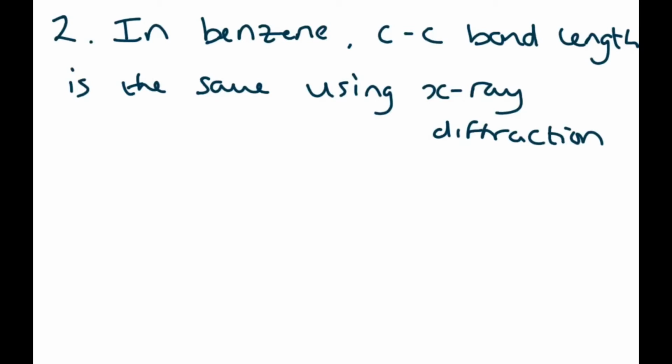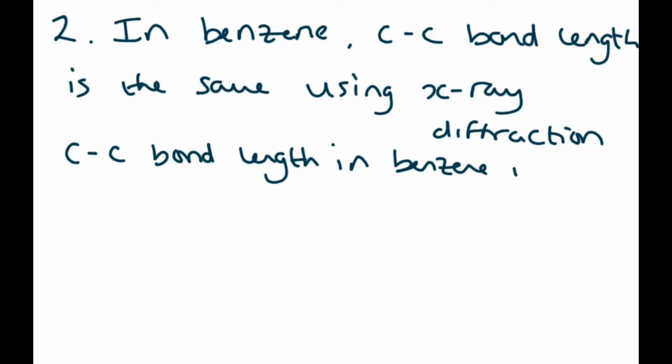Now you don't need to know the figures, but you do need to know that the carbon-carbon bond length in benzene is intermediate between the carbon-carbon double bond and the carbon-carbon single bond.